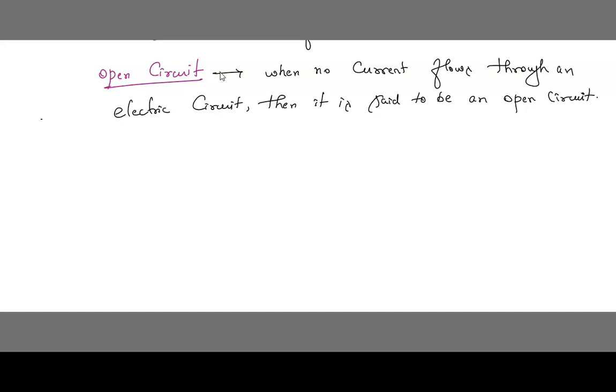When does this happen? This happens when the key is open, which creates a break in the conducting path.